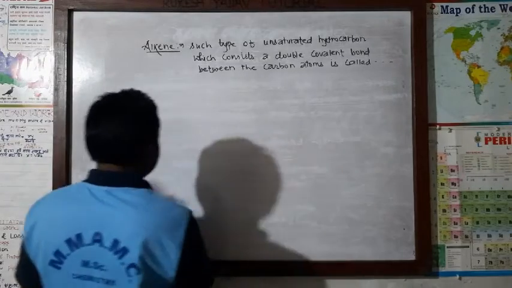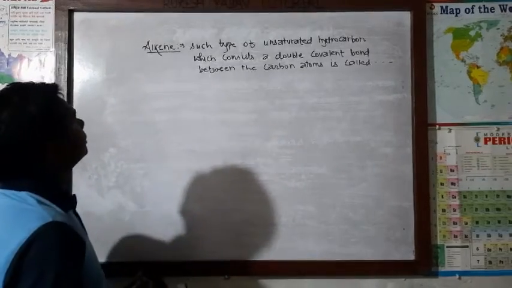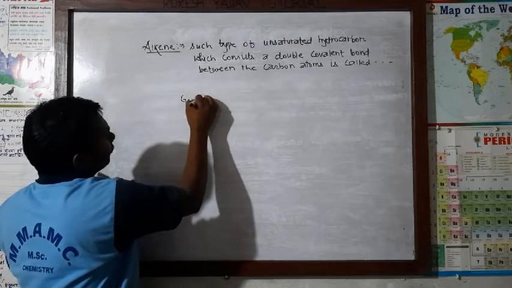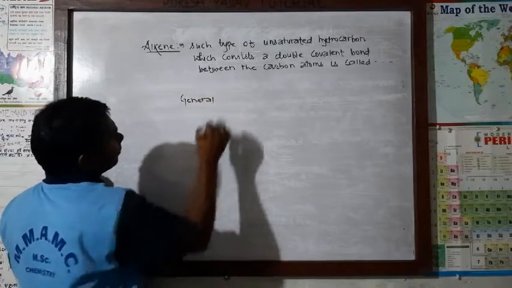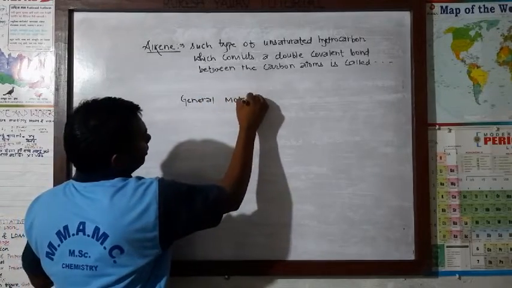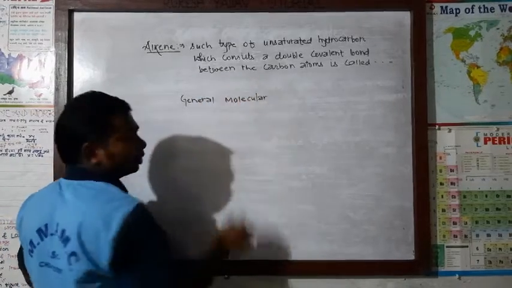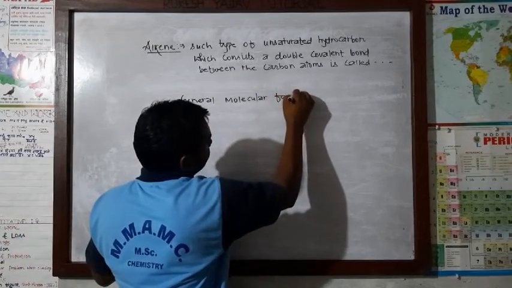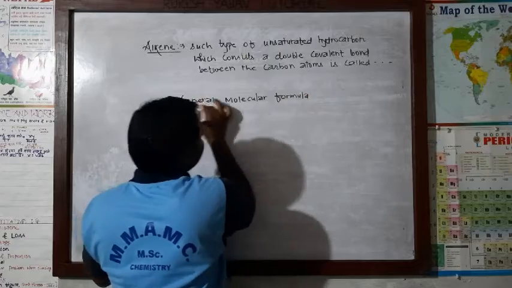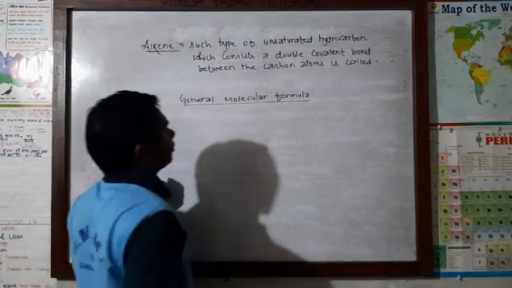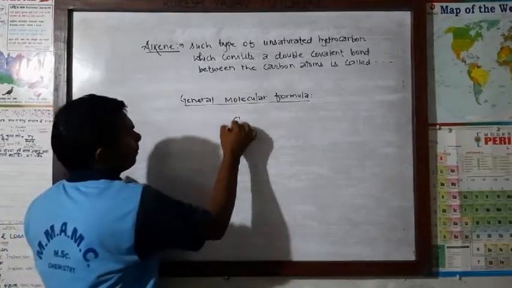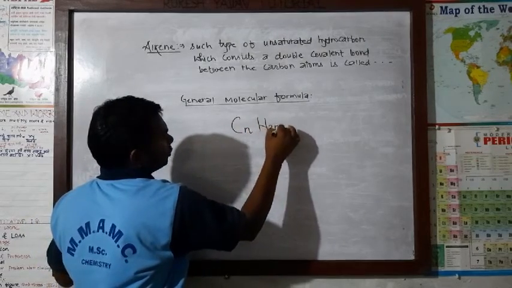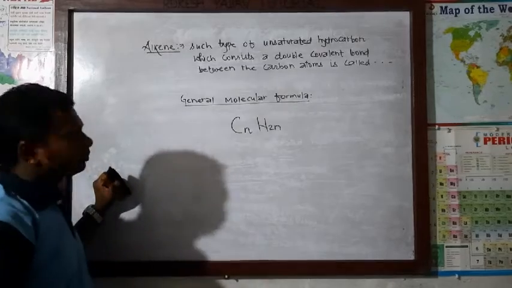Now further, about the examples and the general molecular formula, all these things we are going to discuss. Now what is the general molecular formula of alkene? Keep this thing in mind, this is very important. The general molecular formula of alkene is CnH2n only.